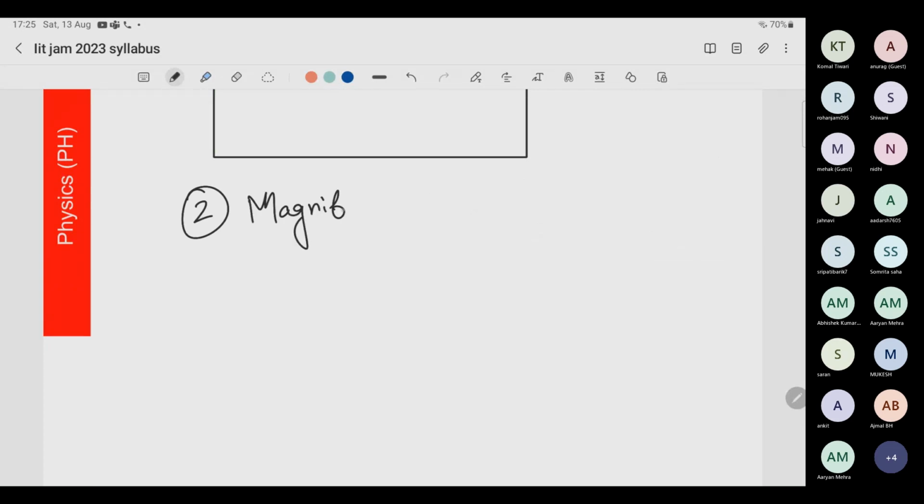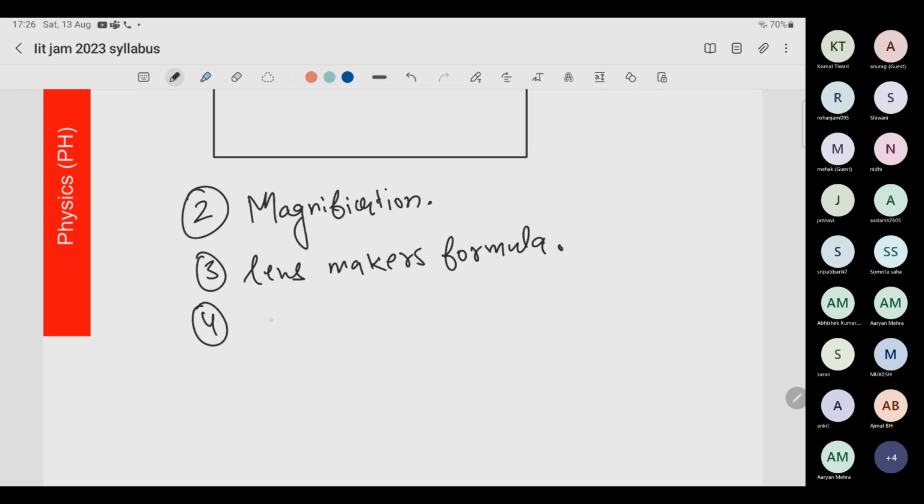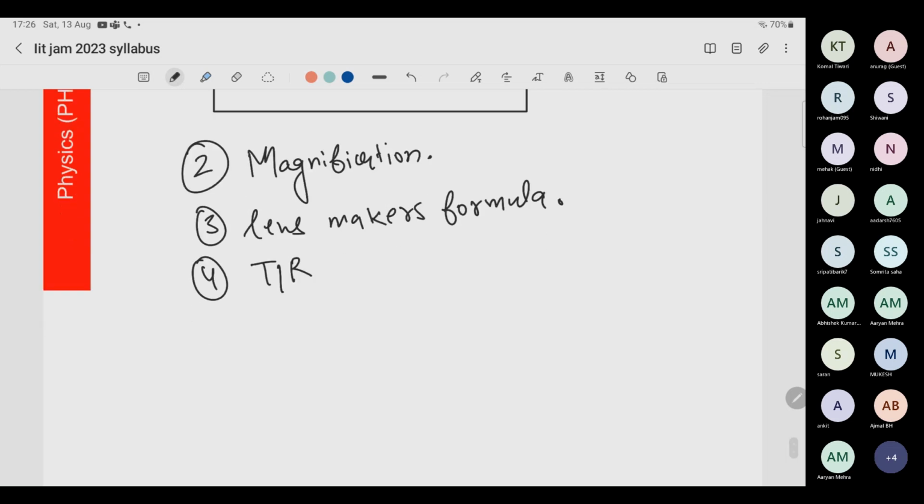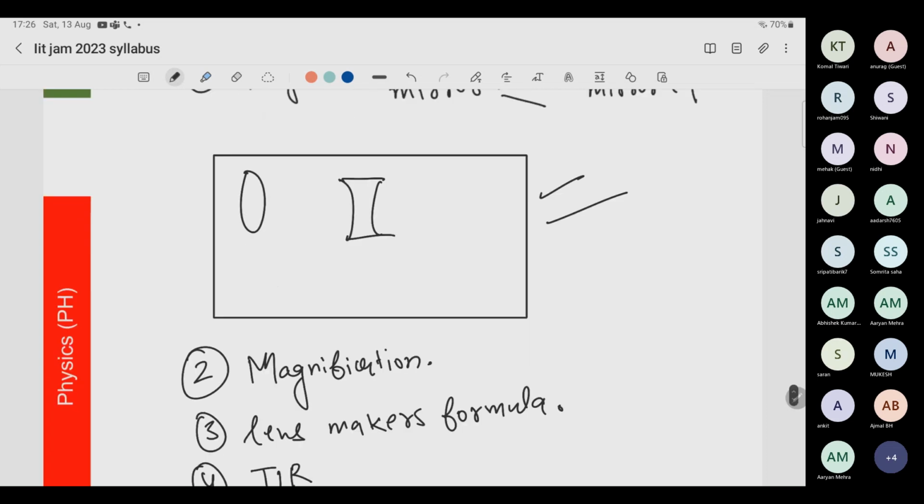What is the formula for magnification and how do you actually find the magnification? Number three topic which you need is lens maker's formula. Very important. Lens maker's formula is very, very important. Other than that, one more thing is total internal reflection, TIR. Only these four topics, if you do them, that's enough.